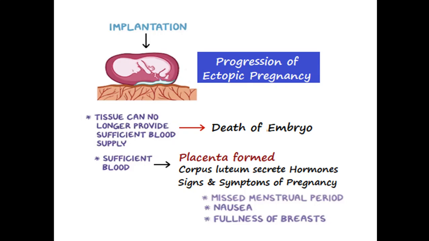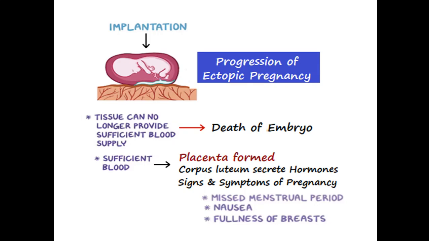And on the second possibility, if there is sufficient blood supply to the fertilized ovum, the embryo will develop and it will get divided into the trophoblast portion, which provides nutrition and blood to the growing embryo, and where the placenta is formed.